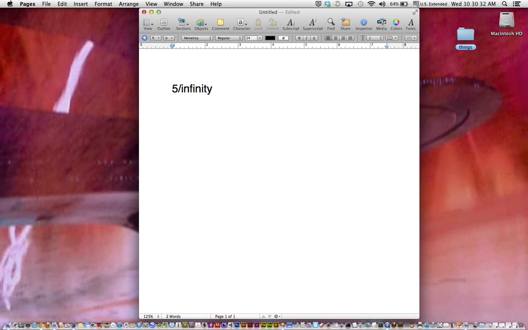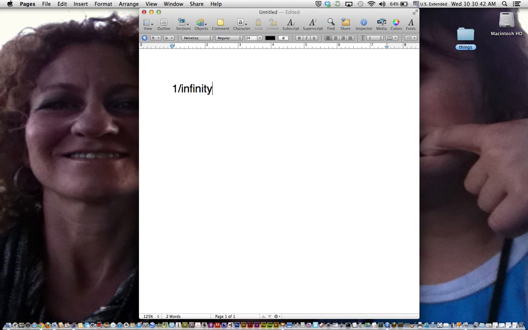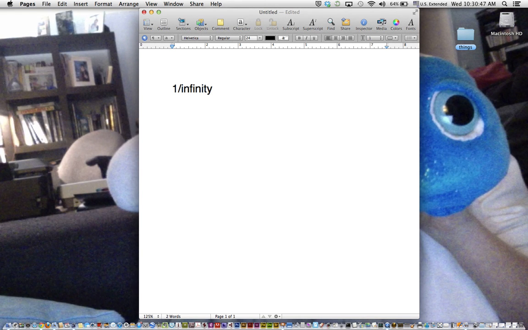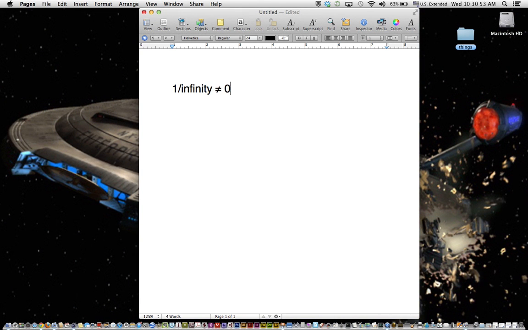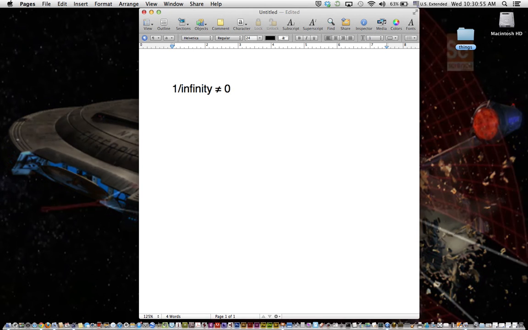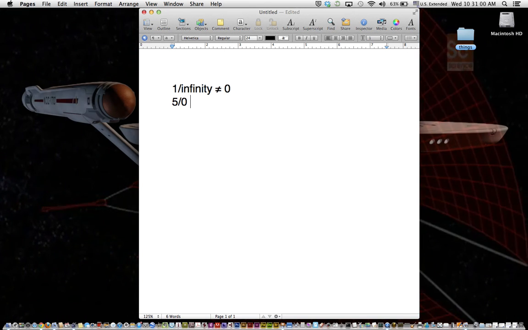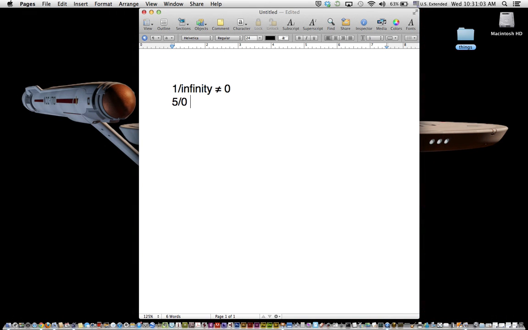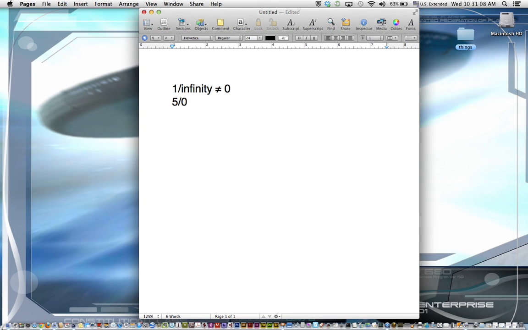Wrong. It's easier to think about it if we do 1 divided by infinity. 1 divided by infinity is not 0. It's infinitely close to 0. It may as well be 0, but it is not 0. And so that must apply to 5 divided by 0 as well. It's infinitely close to infinity, and it may as well be infinity, but it's not infinity. And you know what that means?